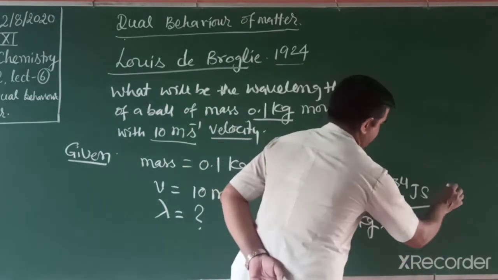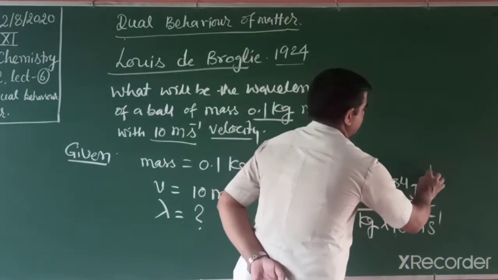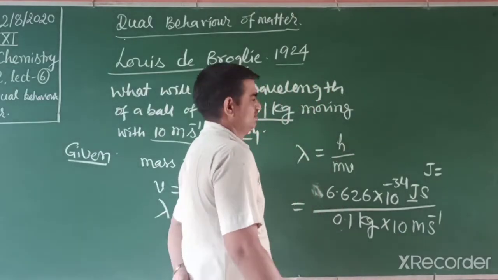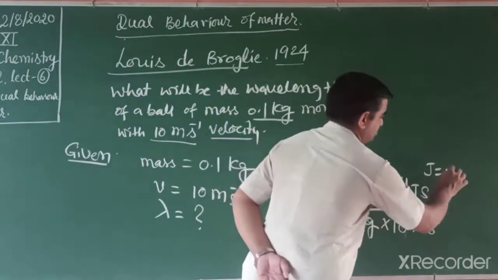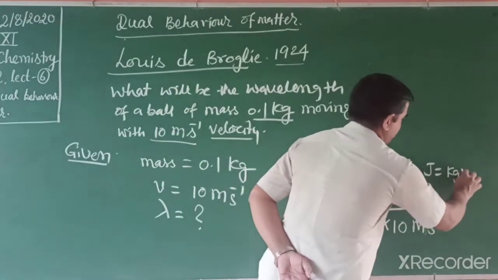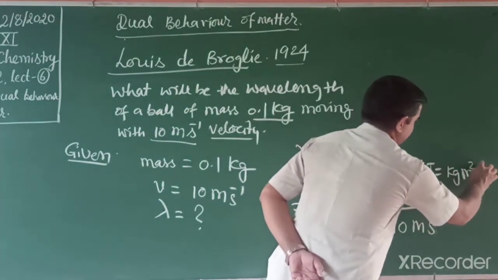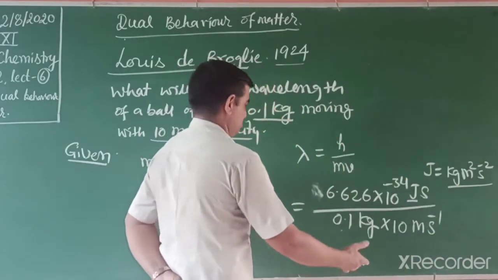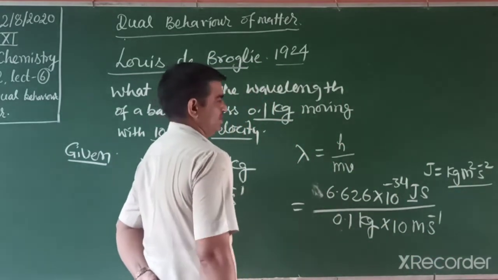You know, students, what is this joule? Joule is the unit of work or energy, meaning force into displacement. So J is equal to kilogram meter square second minus 2. In this way we easily get the wavelength.